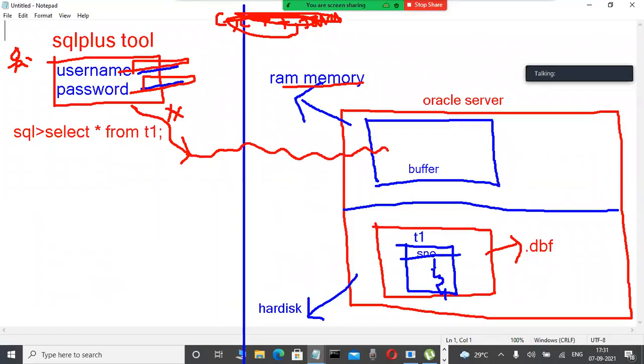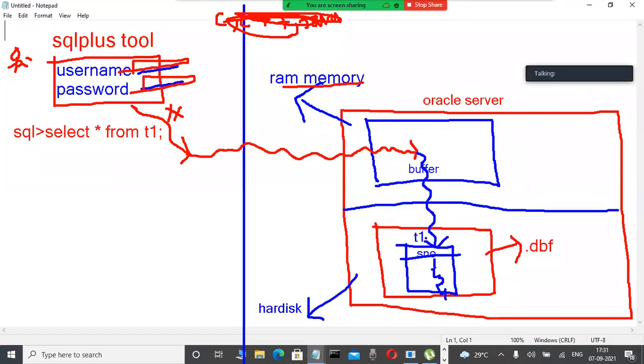In this RAM memory area, there is a database buffer cache. Here it will check whether the requested table, the T1 table, is available in this buffer. No, it is not available. Whenever this table is not available, control goes to the hard disk. In the hard disk, this T1 is available.